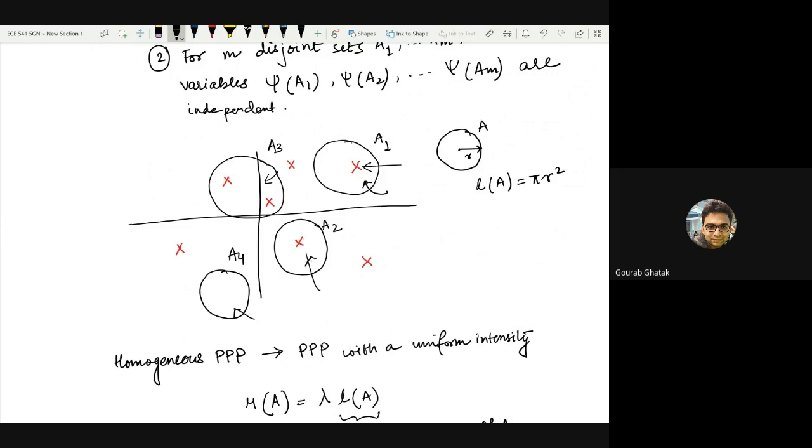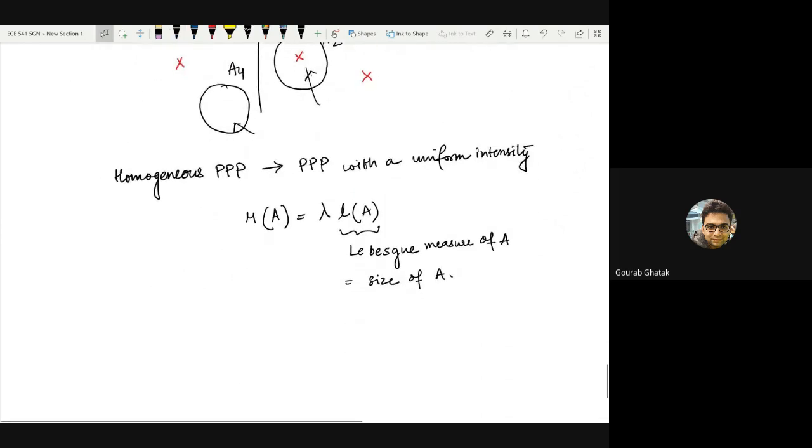So what does this homogeneous Poisson point process mean? It means that the average number of points, remember that mu of A is simply the expected value of psi of A, the mean number of points falling in this set A, is simply a constant multiple of the size of set A. This is intuitively satisfying, because the larger the size of A, the larger the probability that more points fall into it, and the larger the expected number of points falling into it.